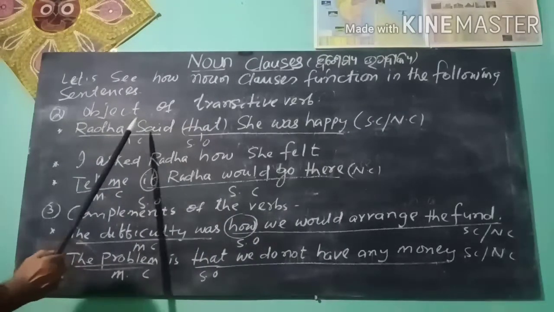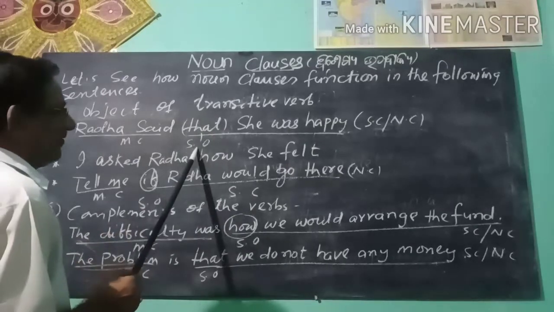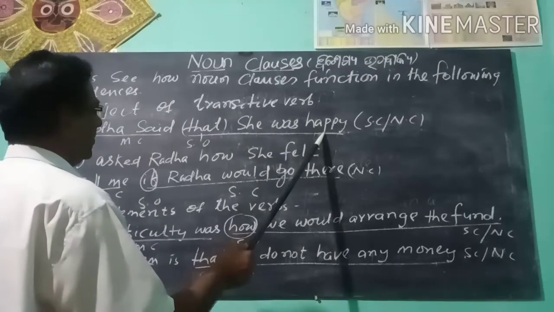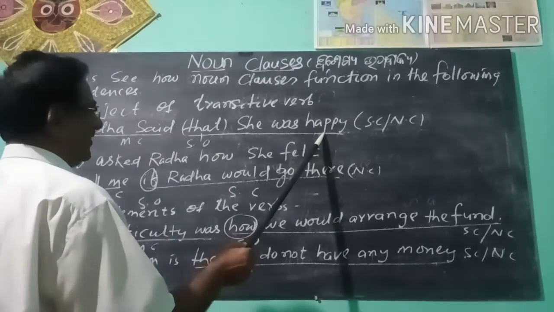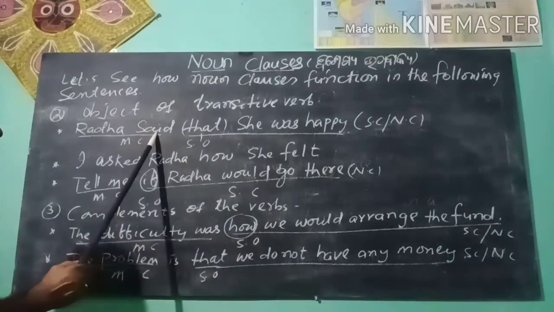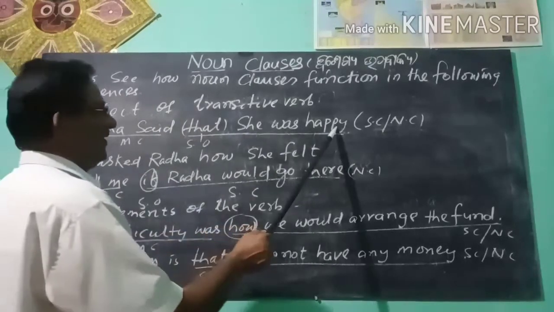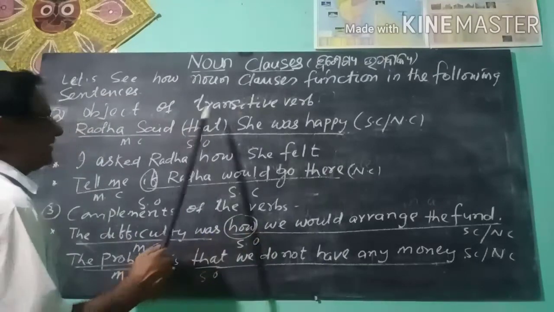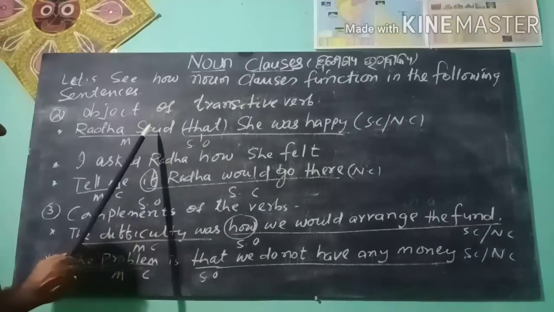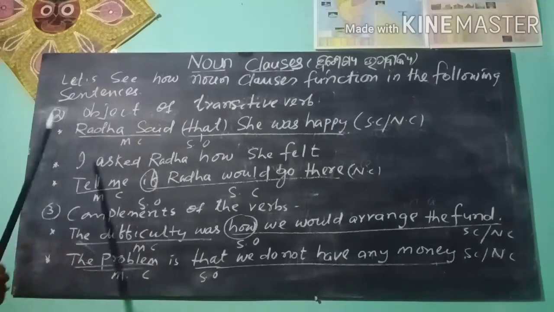Radha said is the main clause. That is the subordinator. Radha said, what? That she was happy. So, that she was happy, a noun clause, works as object of the transitive verb said.